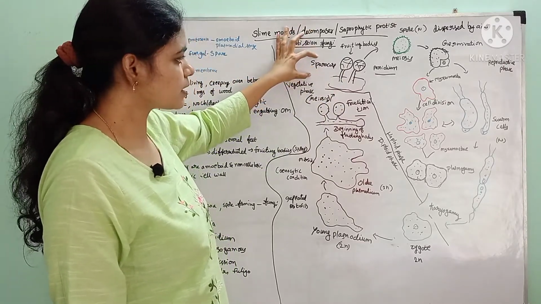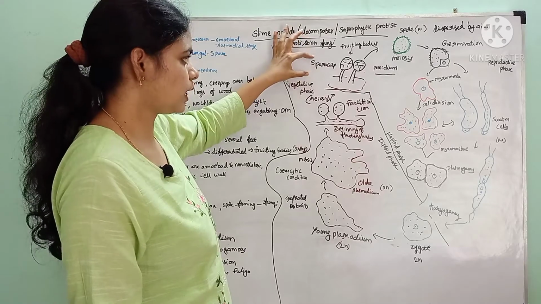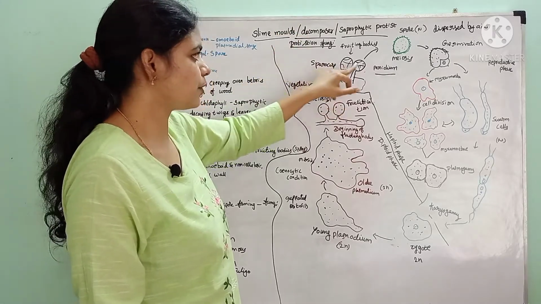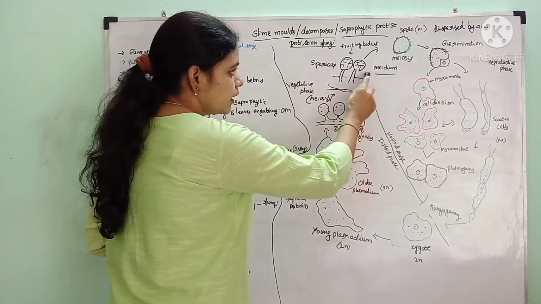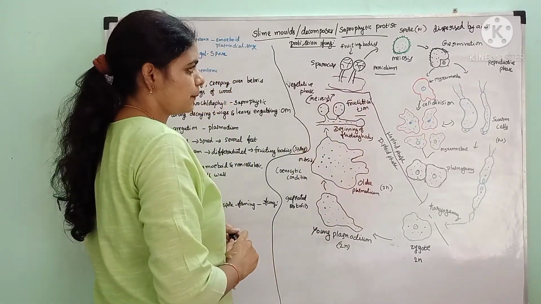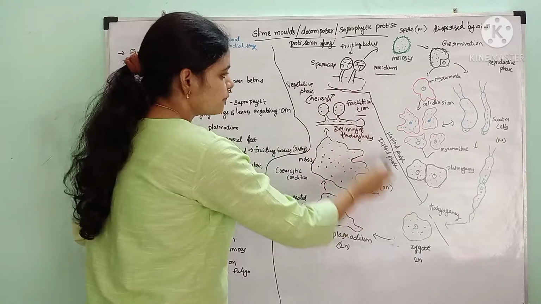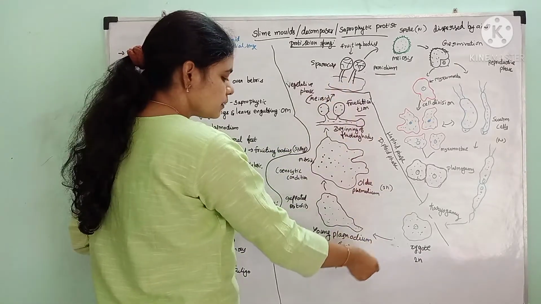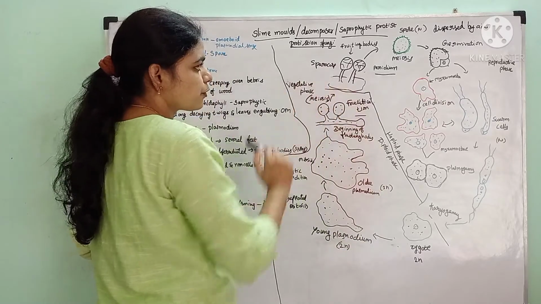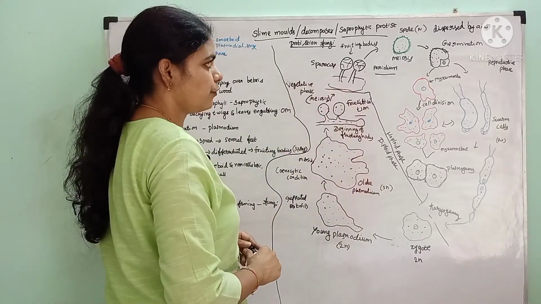What are the fruiting bodies called? They are called sporocarp, which contains a stalk and a sporangium. The wall of the sporangium is called peridium. This is called the vegetative phase. From the plasmodium stage to the sporocarp stage is called the vegetative phase.